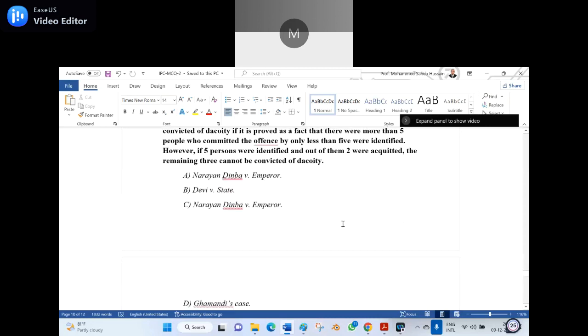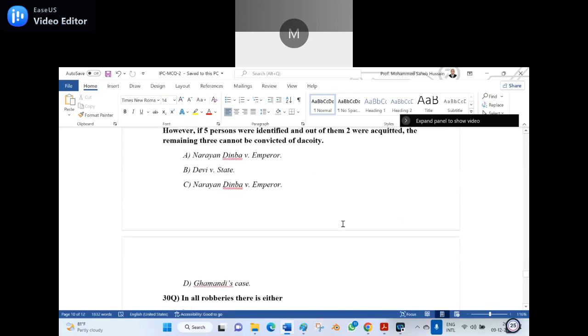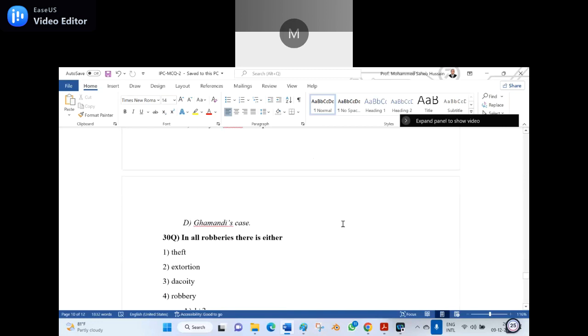A, Narayana Dinba versus Emperor. B, Devi versus State. C, Narayana Dinba versus Emperor, again I repeated. And D, Ghamandi's case. Option D is the right answer, because you selected the third one, which I repeated. It's the Ghamandi's case law. It is decided that when 5 are there but 2 are acquitted, the remaining 3 cannot be convicted. Am I right? Because it should be 5 or more.